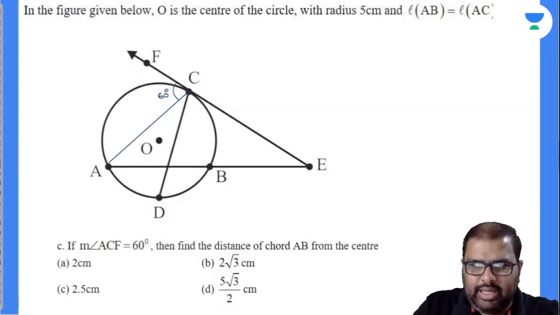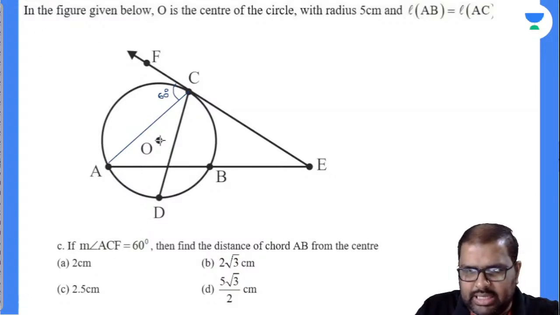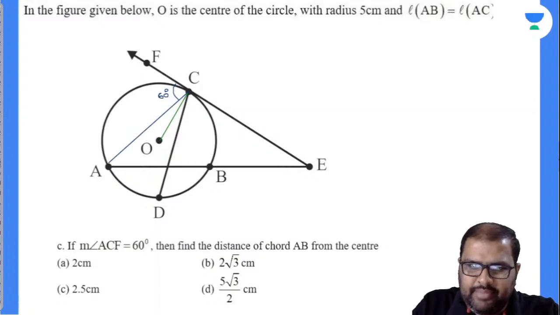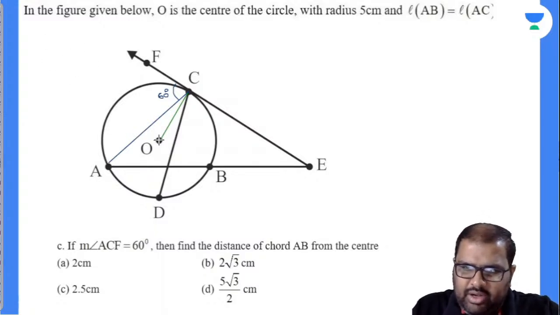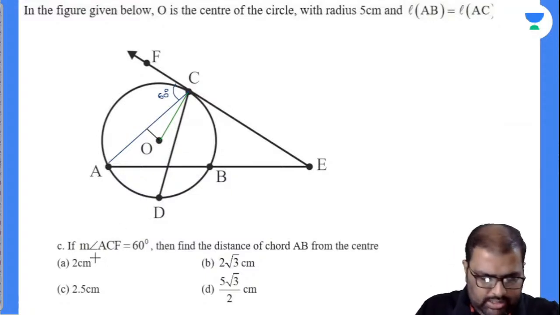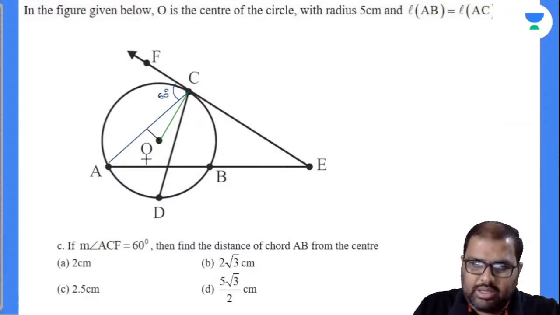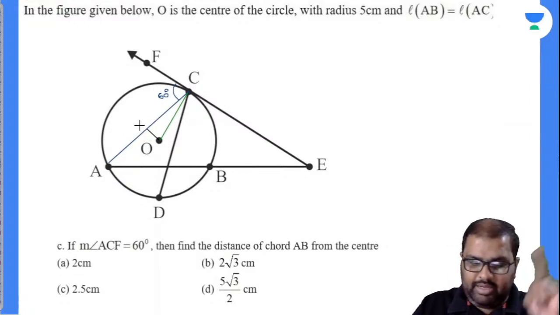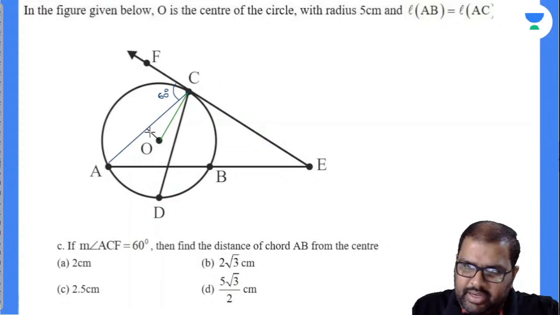Chalo, I'll take down like this, right? Now see here, OC is nothing but the radius of the circle. Now from the center of the circle, I will drop a perpendicular onto the chord AC. Now see, if I drop a perpendicular from the center of the circle onto the chord, it will be divided into 2 equal halves. Everybody knows, and this perpendicular will be making 90 degrees.